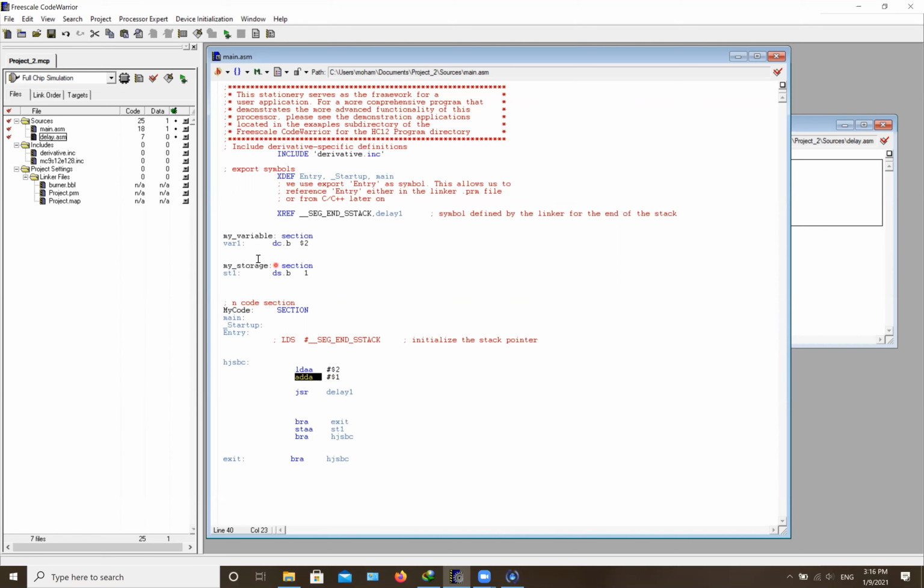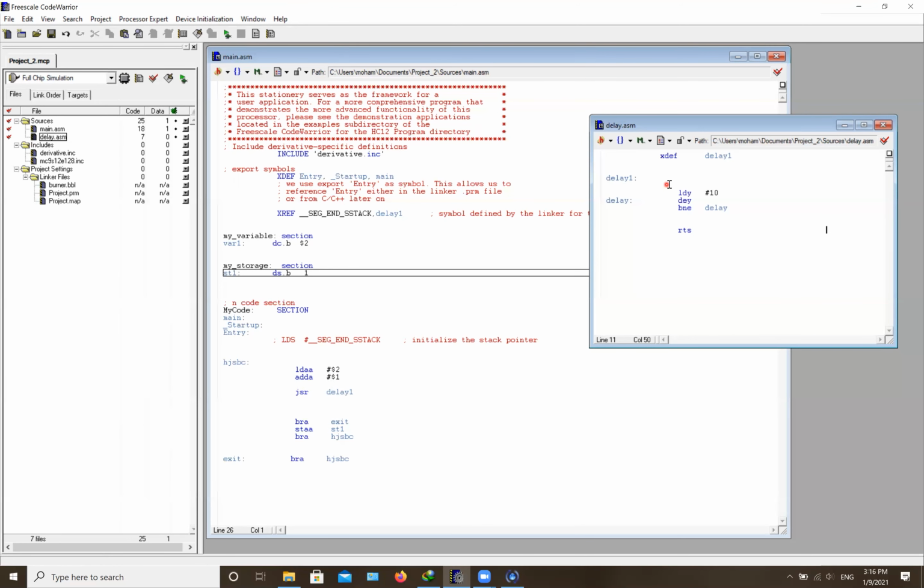So there are two ways that you can do it. You can save it in something like a storage, or you can use the push and pull functions in your code. In order to do that, you're gonna write down PSHA, which is push A, and then PSHB, PSHY, and PSHX.